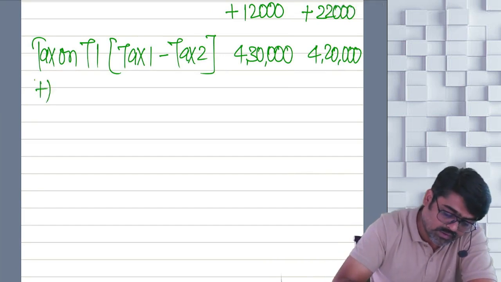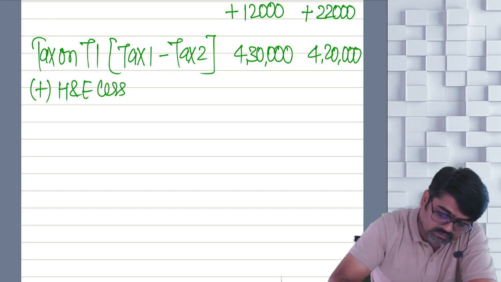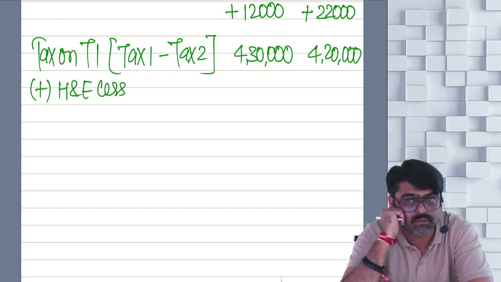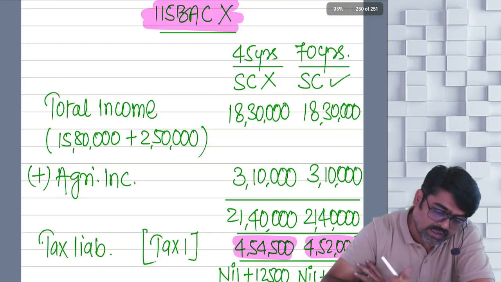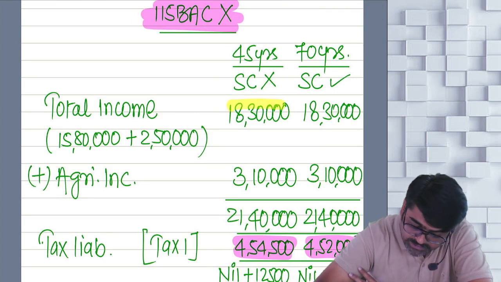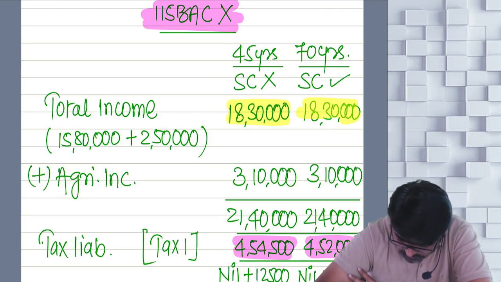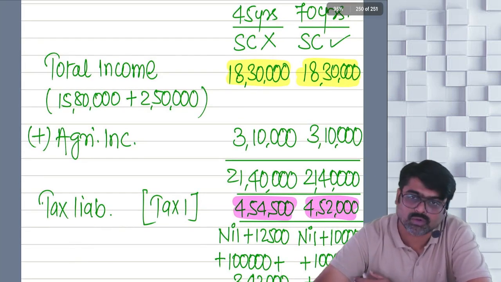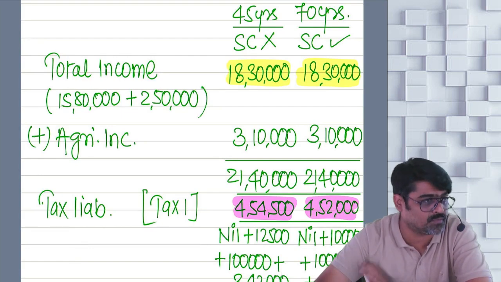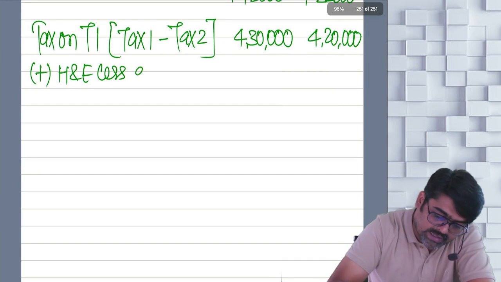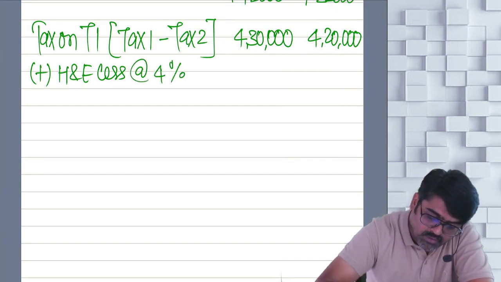Now on that you are going to add health and education cess. No surcharge, no rebate. Why no surcharge? Because you have to check your total income. How much was your total income, sir? 18,30,000. Is your total income more than 50 lakhs? No, so no surcharge. Is your total income less than or equal to 5 lakhs? No, so no rebate. Only add health and education cess at the rate of 4%.